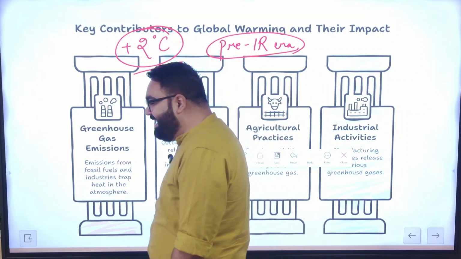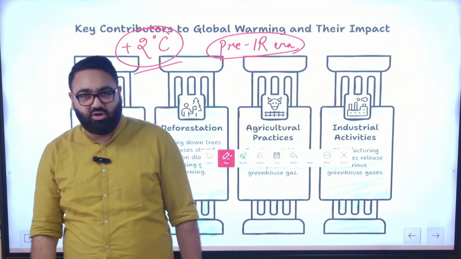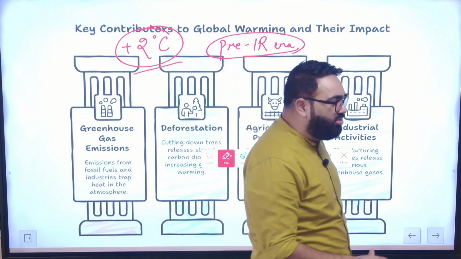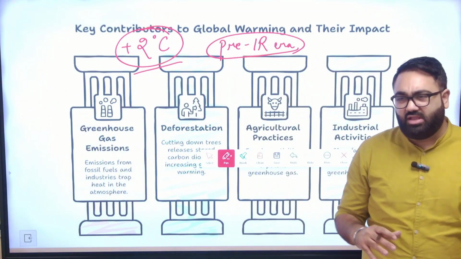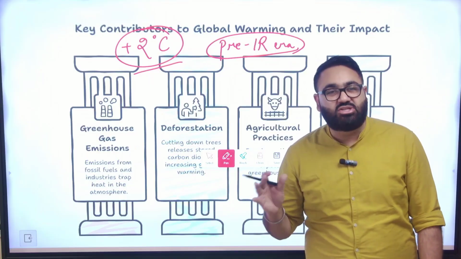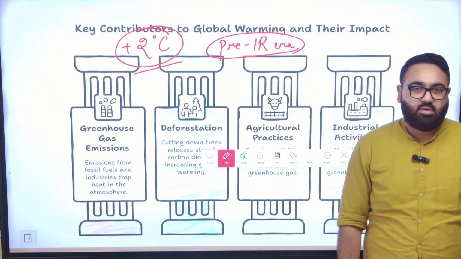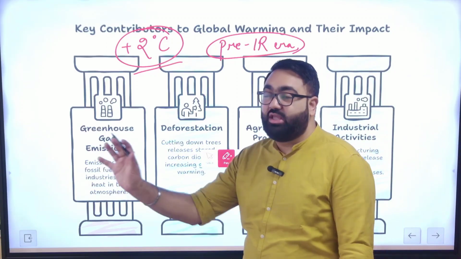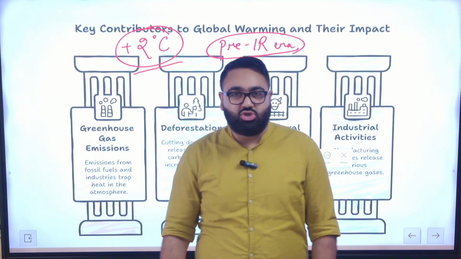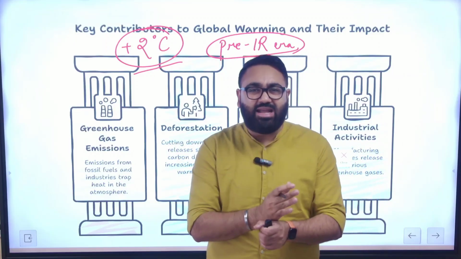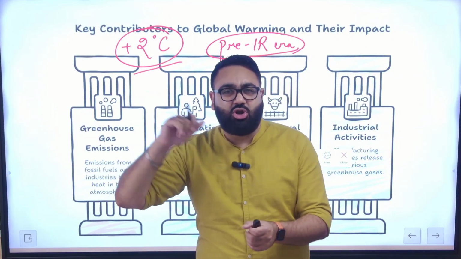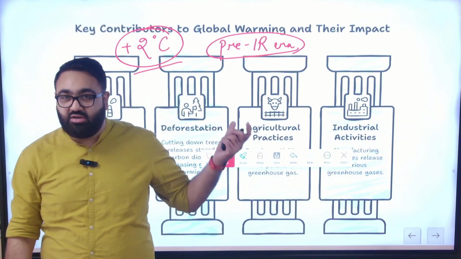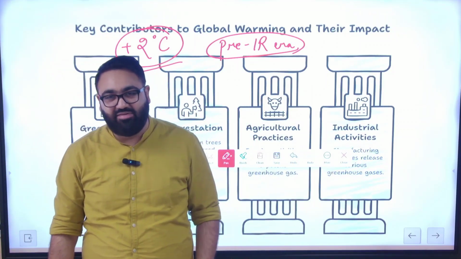So there is wide scale acceptance around the world, every country accepts this, that the temperature of the earth started to rise with the industrial revolution. The industrial revolution was the one major factor that pushed the earth's temperature. So we are taking that as a base, and beyond that it should not go 2 degrees Celsius. The bad news is it is very close, it will go beyond 2 degrees Celsius anyways.